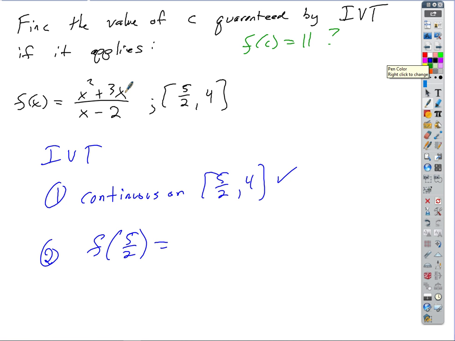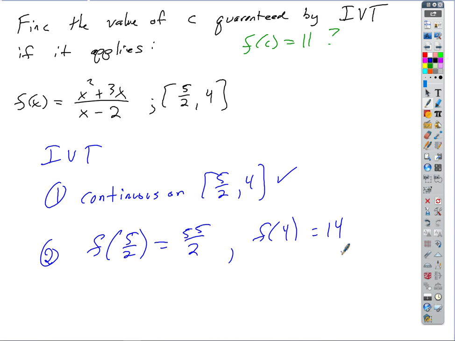What is it again? 55 over 2. Okay. What is f of 4? 16 plus 12 is 28 divided by 2, so 14. Is that, no, I did that wrong. Didn't I? Yeah, 14. Oh, I guess I did do it right.